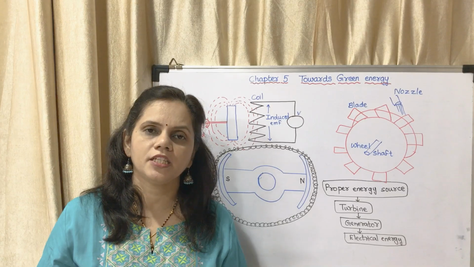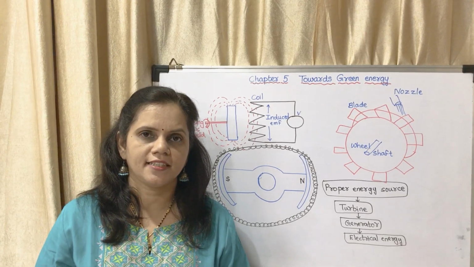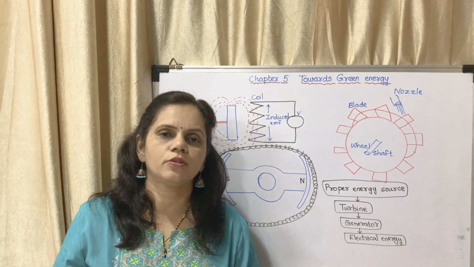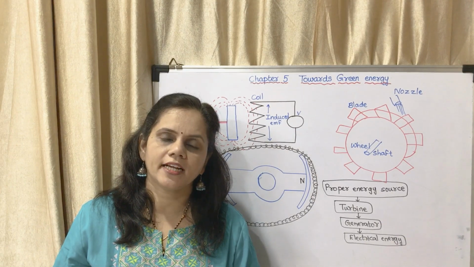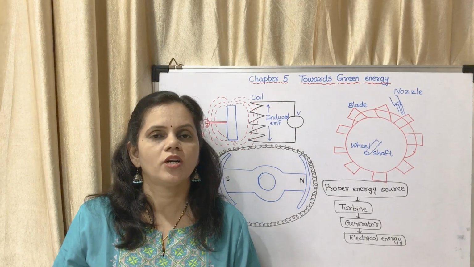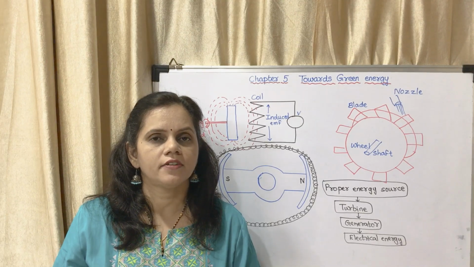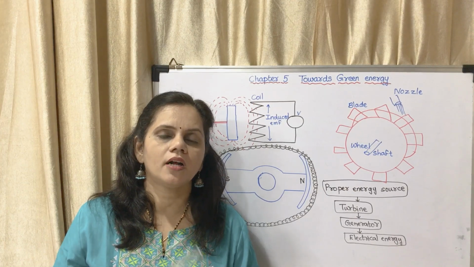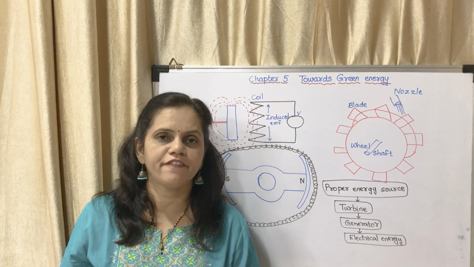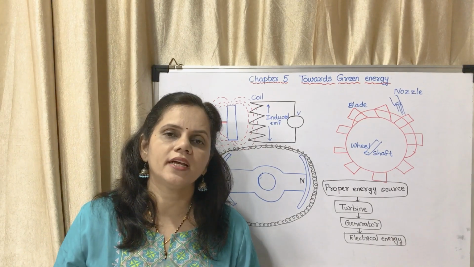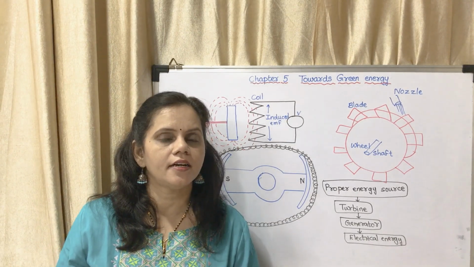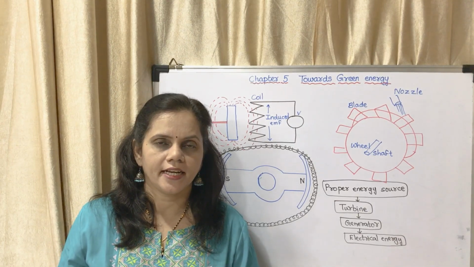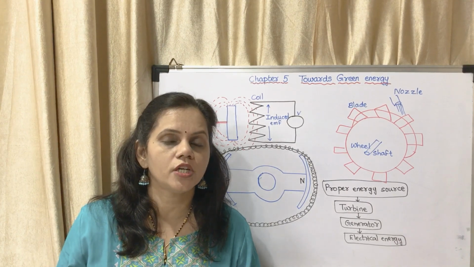Basically, which principle is used for generation of electricity? The basic principle used for generation of electricity is electromagnetic induction. We studied about electromagnetic induction in paper 1. It works on the principle of Fleming's right hand rule. That means if you are moving a magnet in a field, or if you are moving a wire in a magnetic field, then current is generated in the wire. That is electromagnetic induction, where the electrons are forced to move.